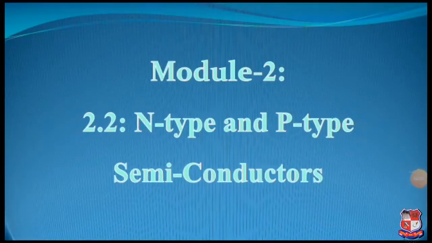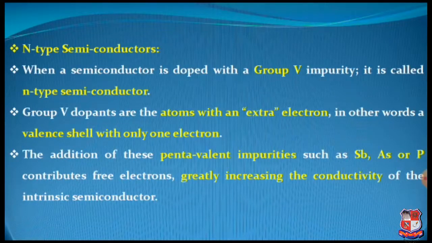Hello dear students, today we are going to study about the major two types of extrinsic semiconductors. Remember, here I have used the words "the major two types of extrinsic semiconductors." Why? The primary classification of semiconductors we have already done in our earlier lecture as intrinsic semiconductors and extrinsic semiconductors. But when you are adding some impurities inside the intrinsic semiconductor, the semiconductor will work as an extrinsic semiconductor. Moreover, there will be improvement in its electrical conductivity.